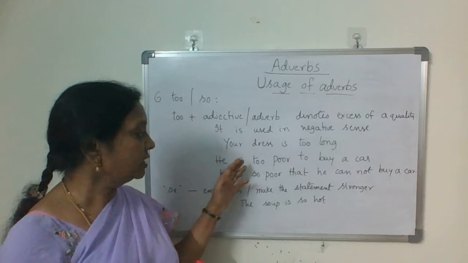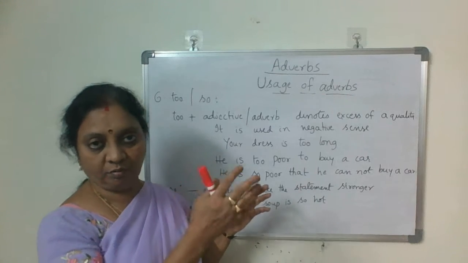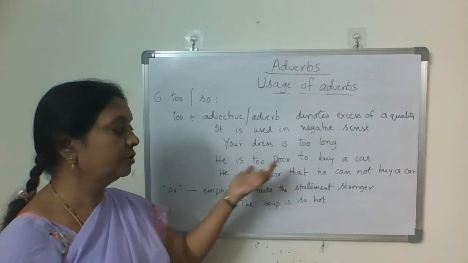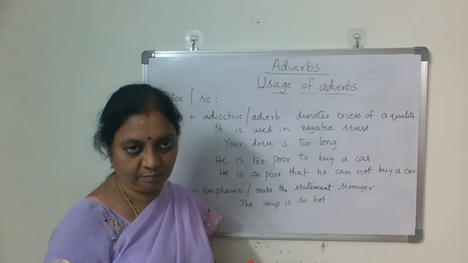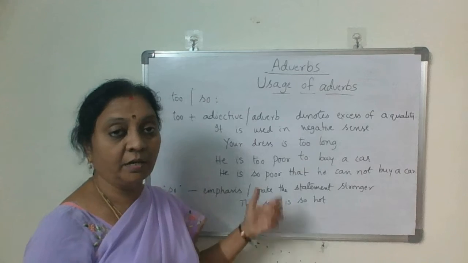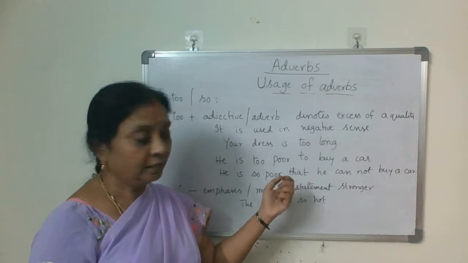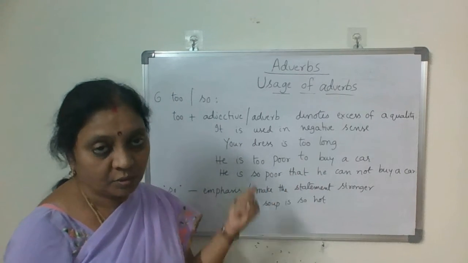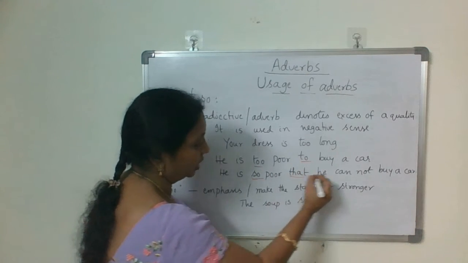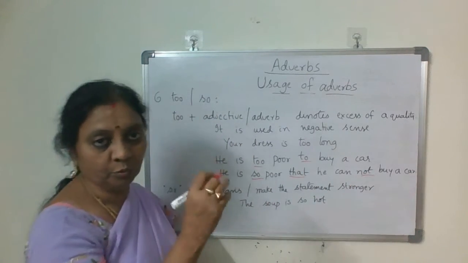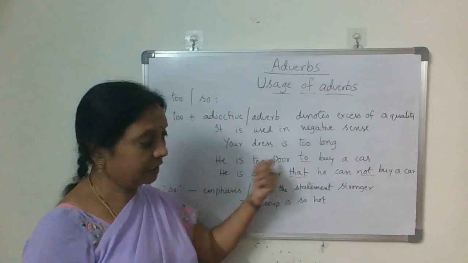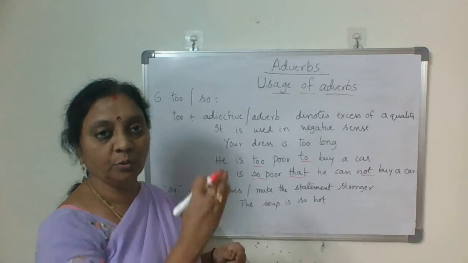And sometimes we go with the too phrase. Too plus infinitive also we use, like he is too poor to buy a car. It means he is so poor that he cannot buy a car. So whenever too plus an infinitive is used, it is equivalent to so that not.